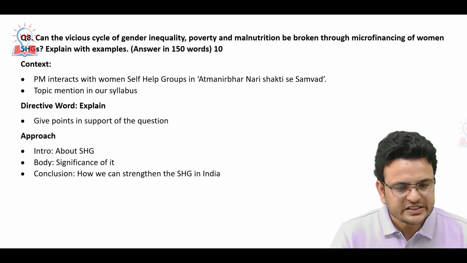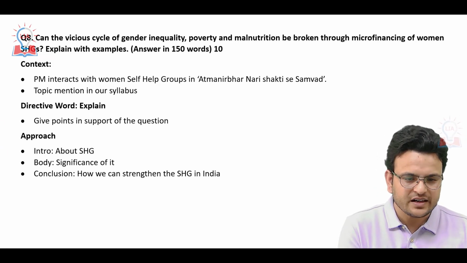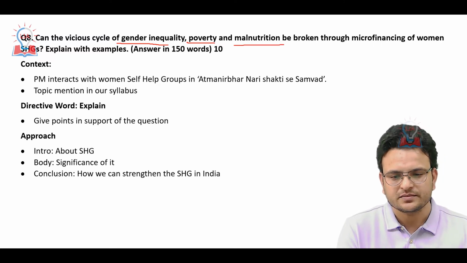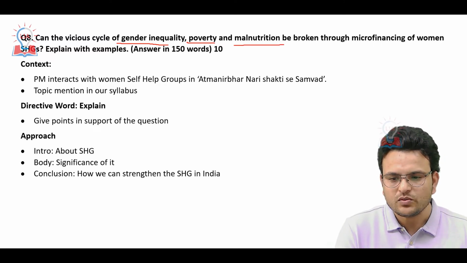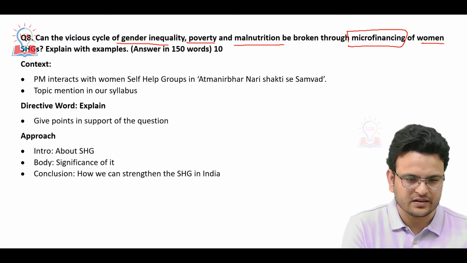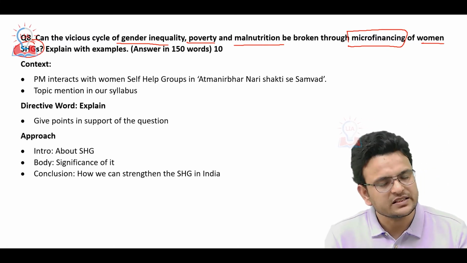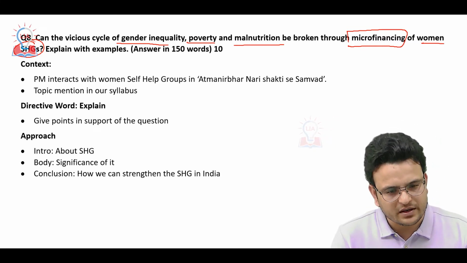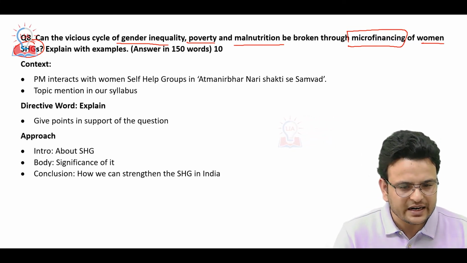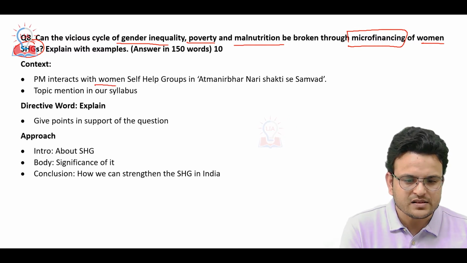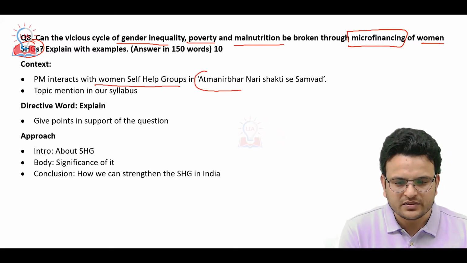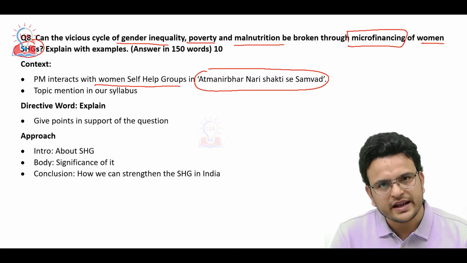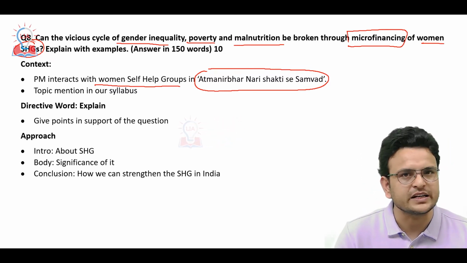Now, can the vicious cycle of gender inequality, poverty, malnutrition be broken through microfinance of women, means self-help groups? This is again a direct question from our syllabus. When we see the context, our honorable Prime Minister interacted with women self-help groups in Atmanirbhar Nari Shakti Se Samvad. So again, this is the context where UPSC framed this particular question.